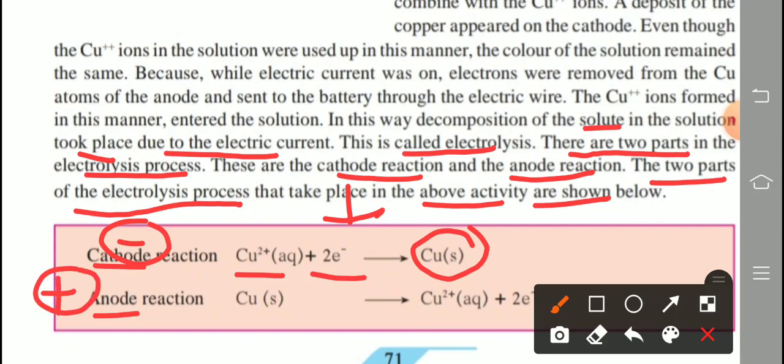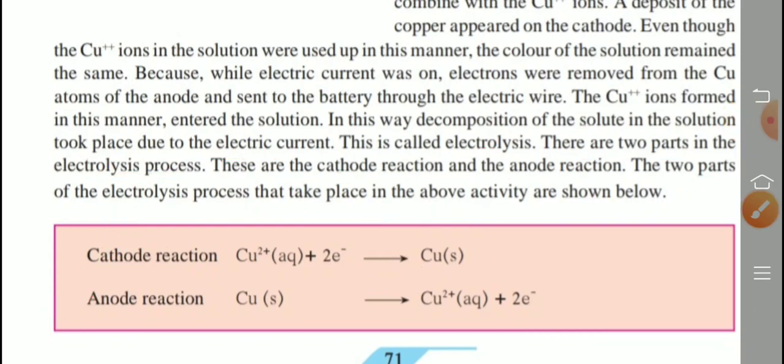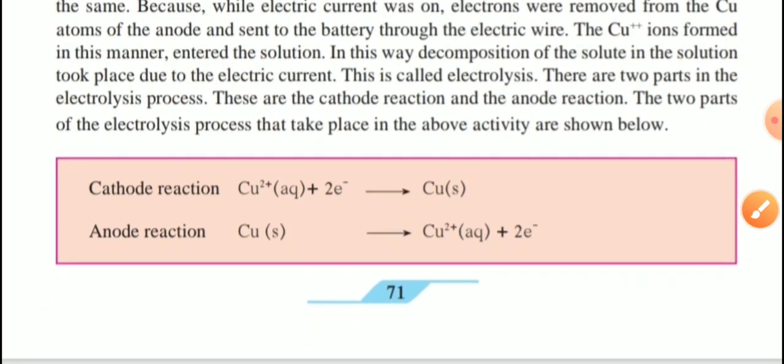Anode reaction. Anode means what? Positive electrode. So what happened in the anode reaction? Copper in solid state loses electrons. So copper forms copper 2 plus ions in aqueous state, losing 2 electrons. In this way, we write the cathode and anode reactions.